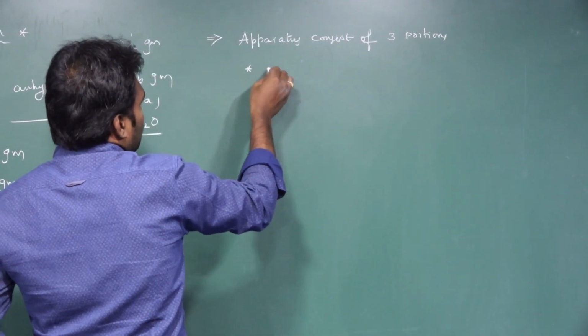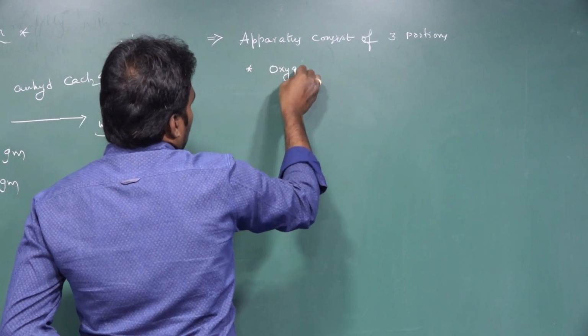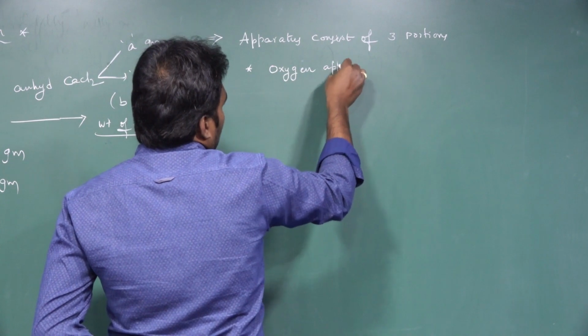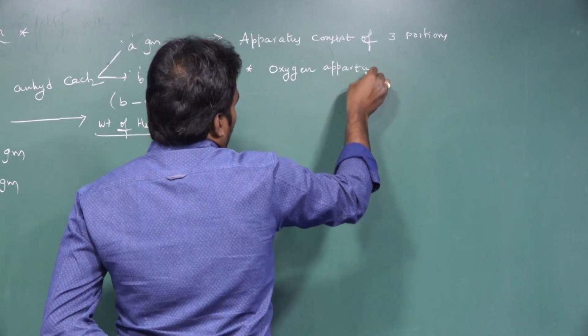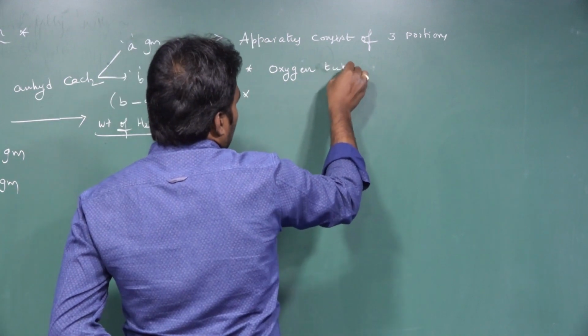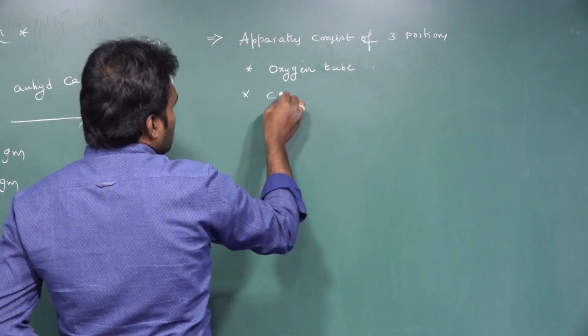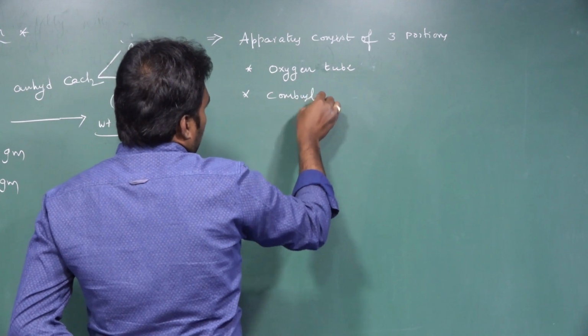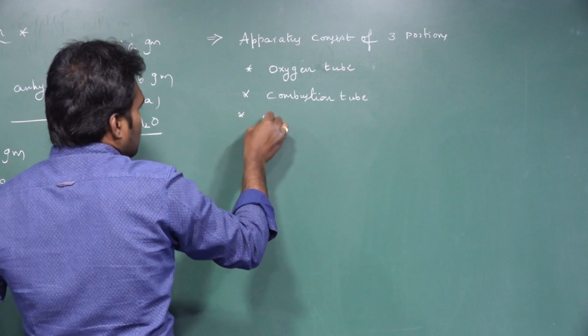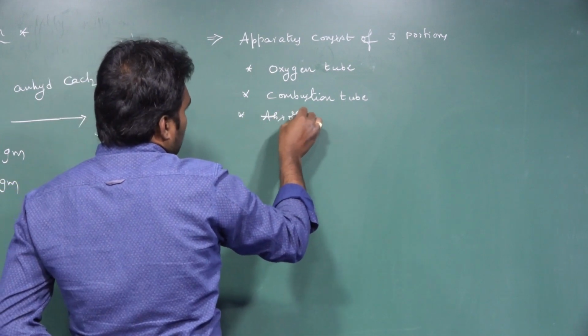One is the oxygen providing tube, the second one is the combustion tube, and the third one is the absorption tube.